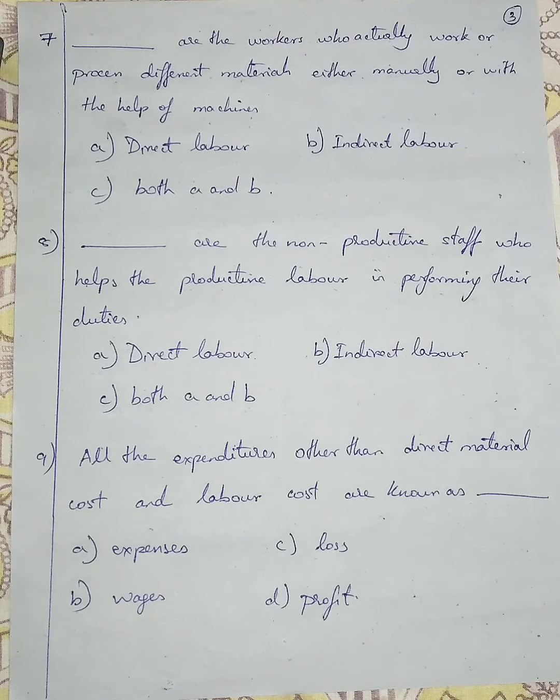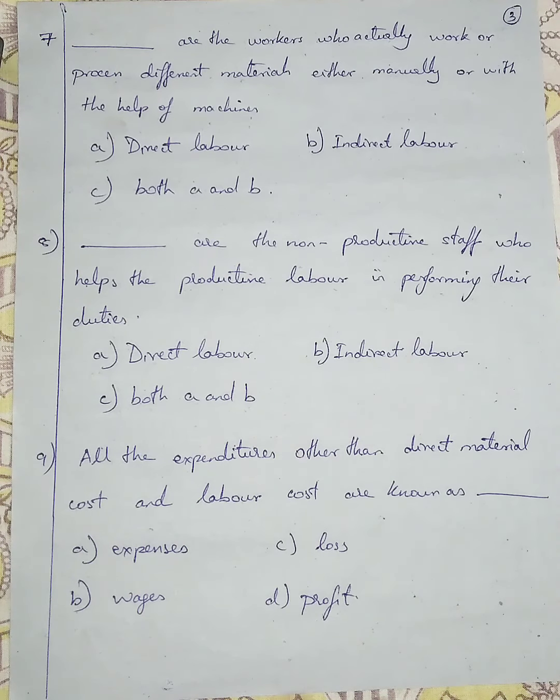Question number 9. Dash are the workers who actually work or process different materials either manually or with the help of machines: A, direct labor; B, indirect labor; or C, both A and B. As I told you in the previous question, the workers involved directly are actually working or processing different materials, hardening the steel, doing some process either manually or with the help of machines.